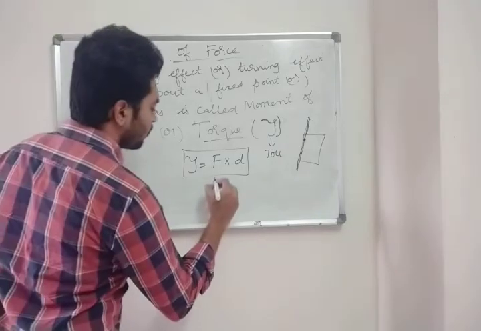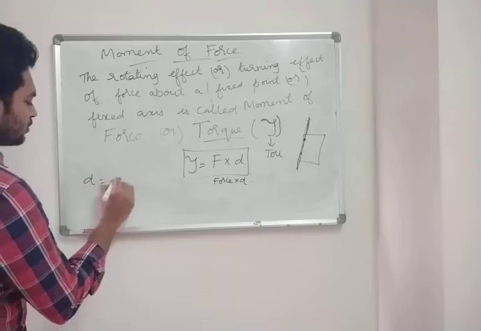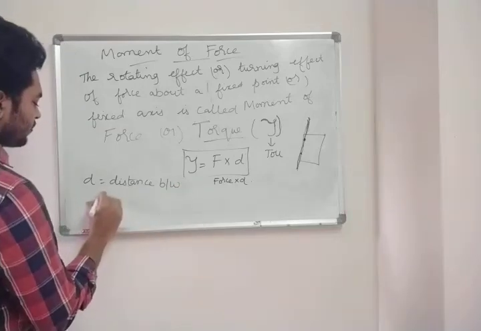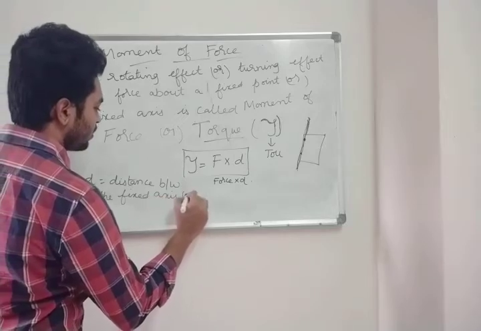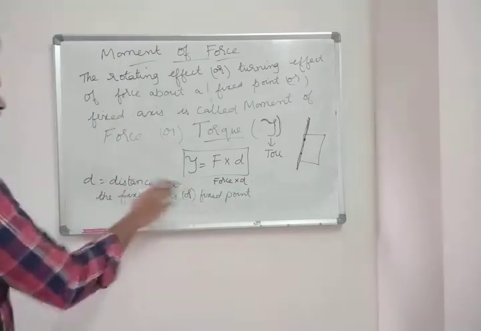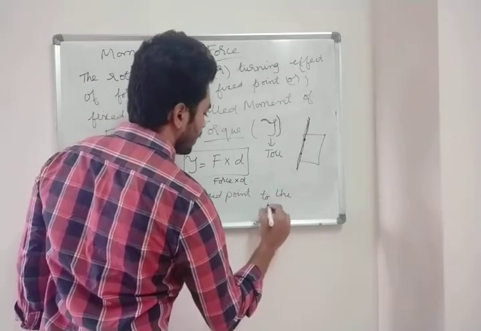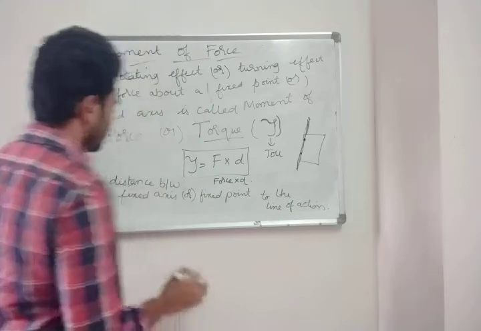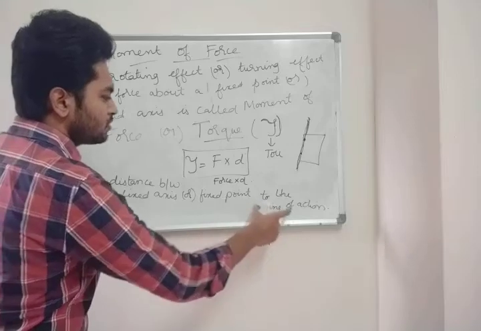Tau is equal to F into D. F means force, and D is equal to the distance between the fixed axis or fixed point to the line of action. Now what is this line of action?